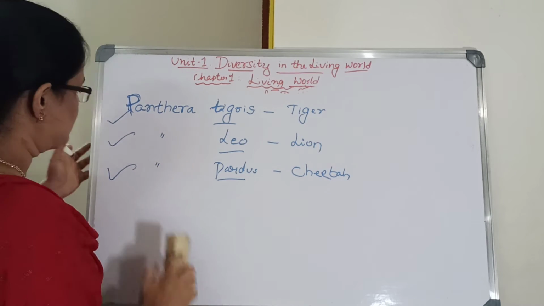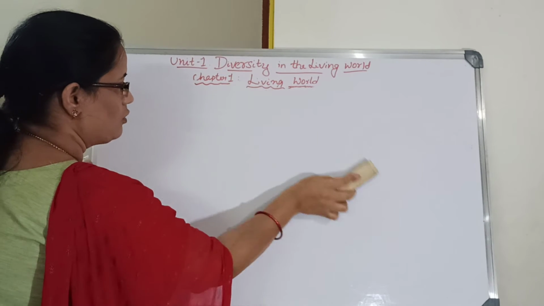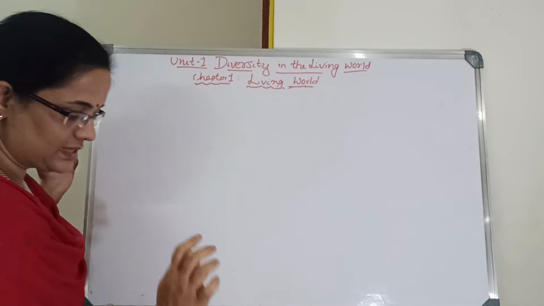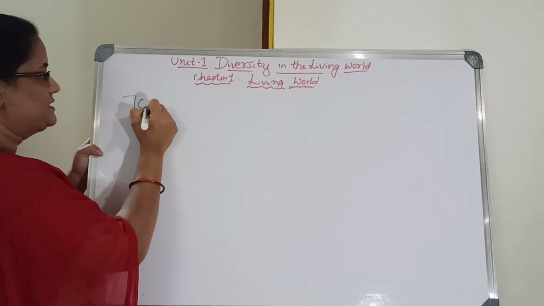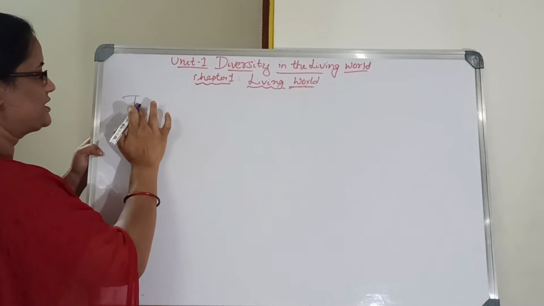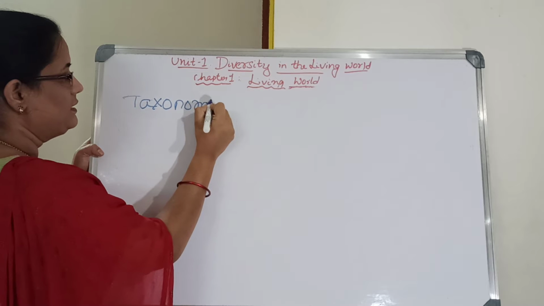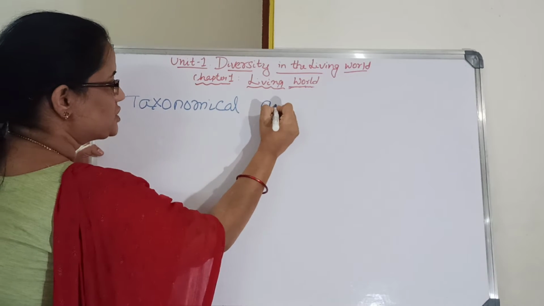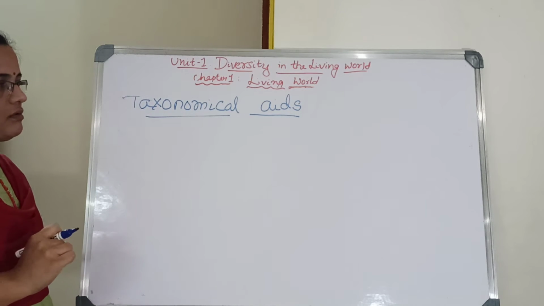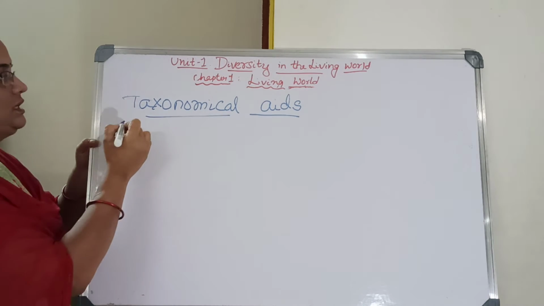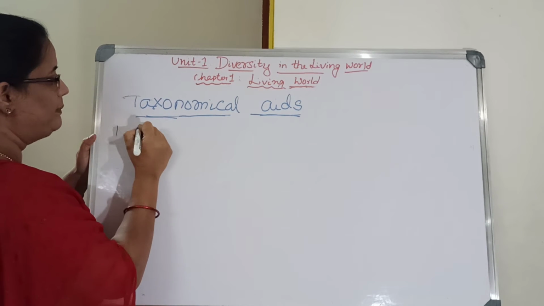And in this lesson, whatever introductory part I gave, all the living world, how it is organized into different things, and another part of this is taxonomical aids. Whatever classification happened, the last part of this chapter is taxonomical aids. Whatever classification is there, these will be there. There will be herbarium.